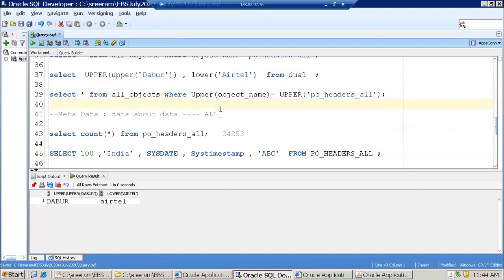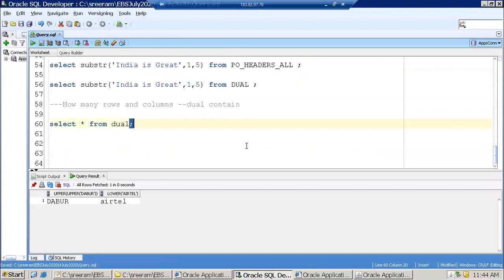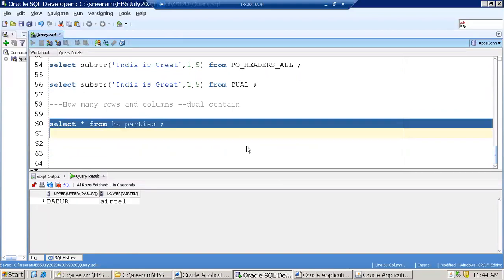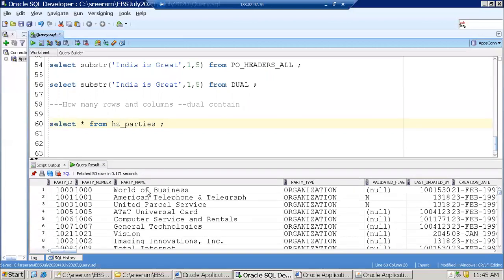Got some idea, or shall I give you one more example? I'll just take another table. Okay, suppliers. I'll take the parties table. You'll have a sort of character data, right? Now assume that you are passing a word of business as an input parameter to this particular table.